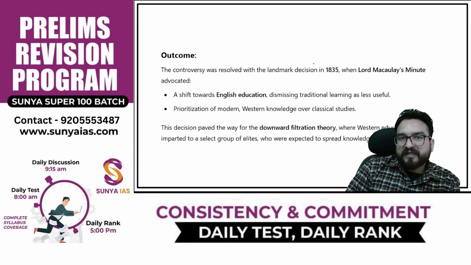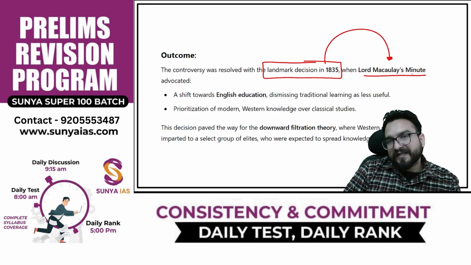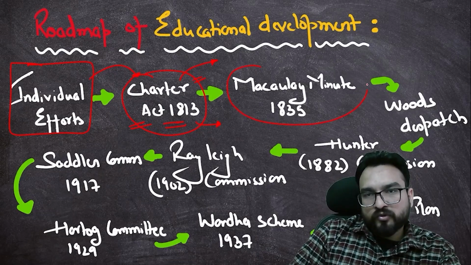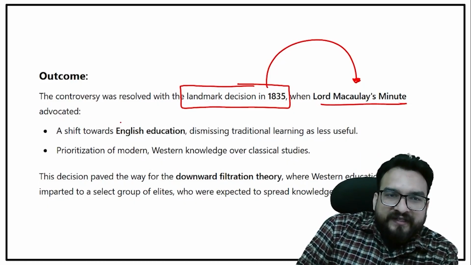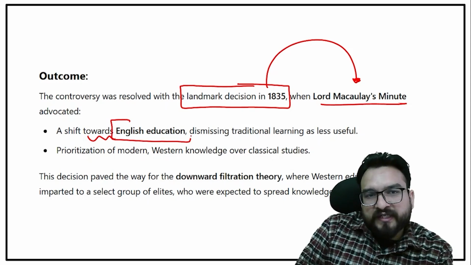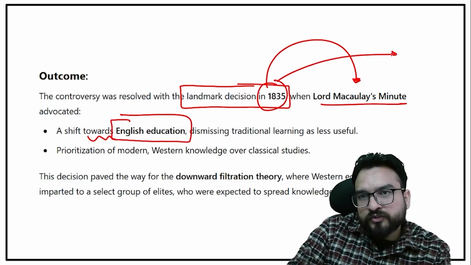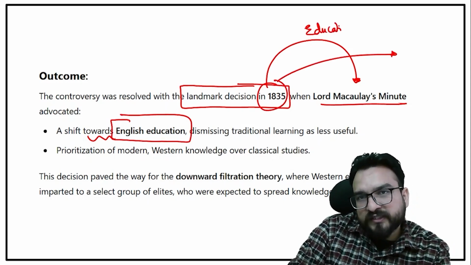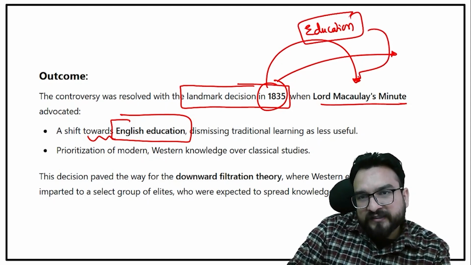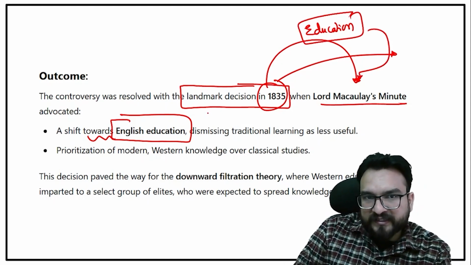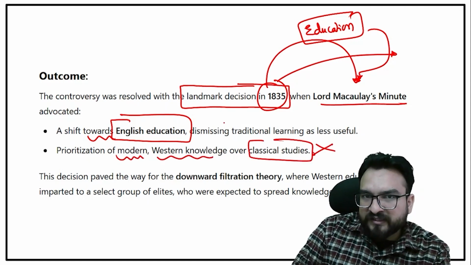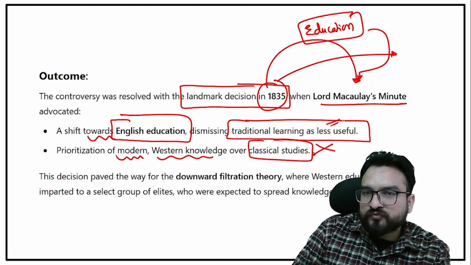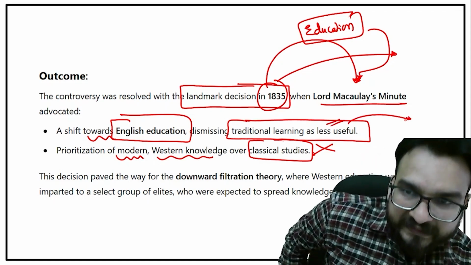This debate was settled by the landmark decision in 1835, which is known as Lord Macaulay's Minute. Okay, and that's how we will come to Lord Macaulay's Minute. In Lord Macaulay's Minute, you will find that a shift was given to English education, and from 1835 onwards India's education policy was basically governed by this Minute, guys. They prioritized modern Western knowledge over classical studies. ये debate भी खत्म. They dismissed traditional learning as useful, which was the argument of the Orientalists, right?